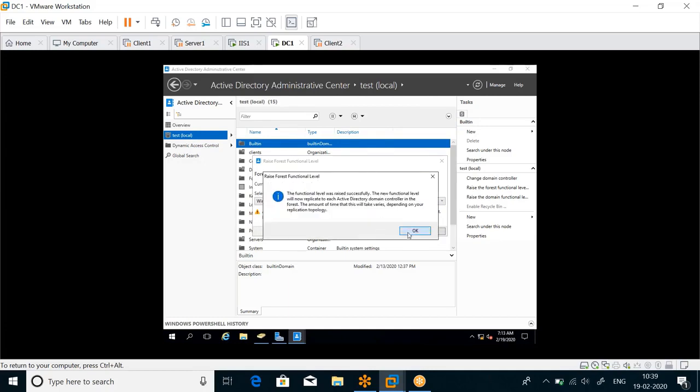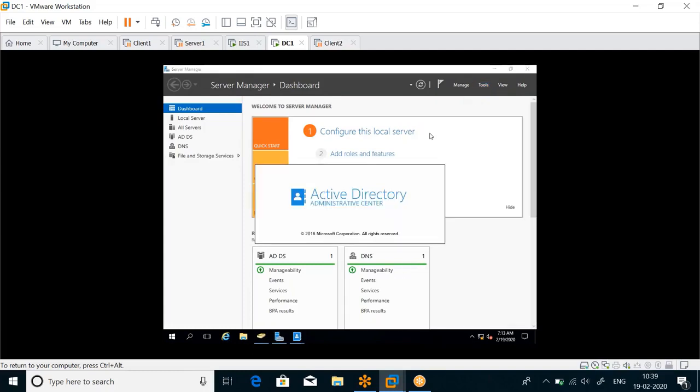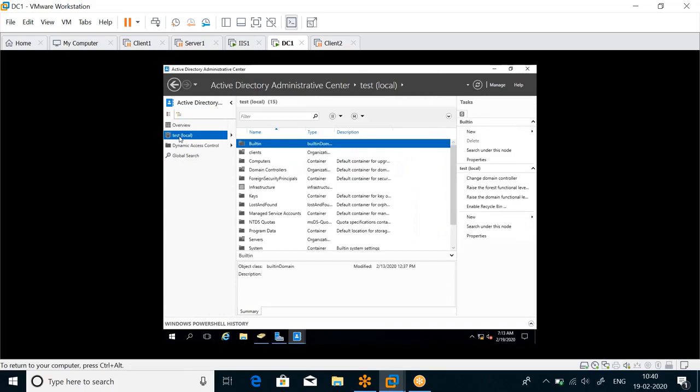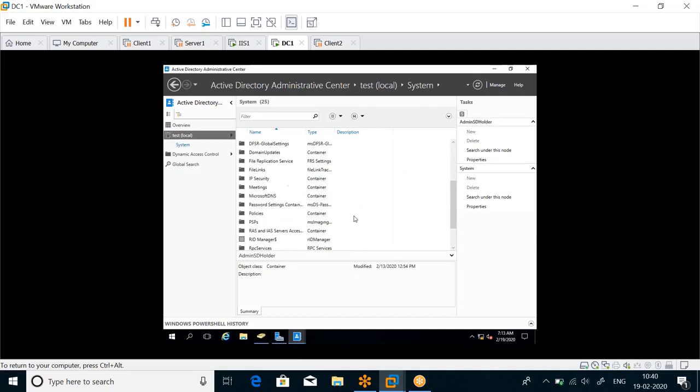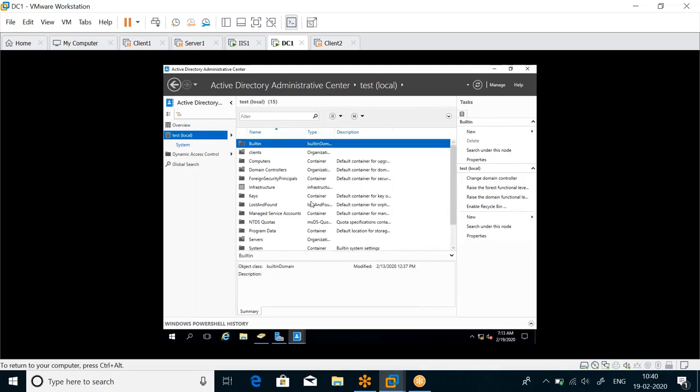Yes, processing. Done. And now I will go back, activate the administrative center, and click over here. Can you see this now? Yes, so now I get enable recycle bin. But before that, see, there is no container called deleted objects. After I enable this, I will get a deleted objects container from where I can recover objects that are deleted. You're getting it?